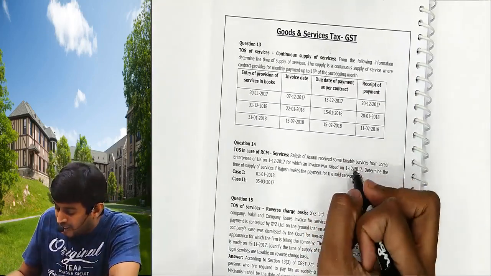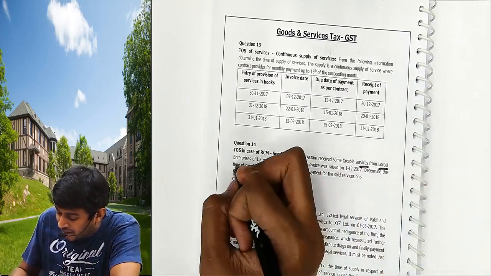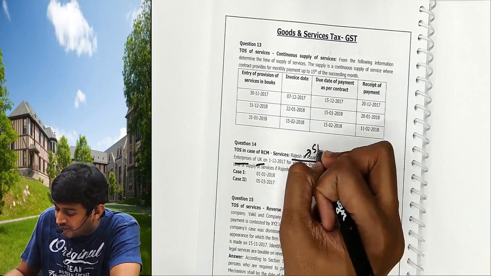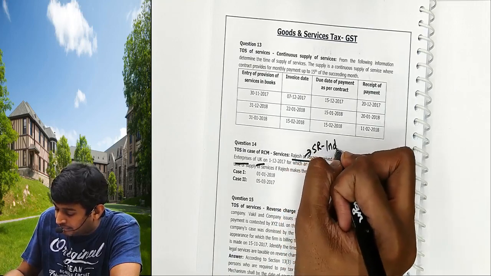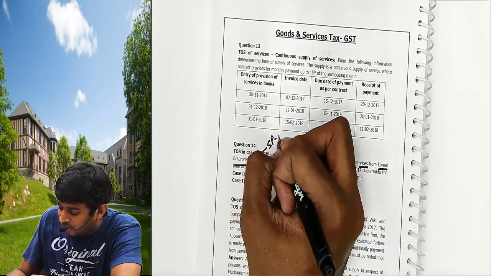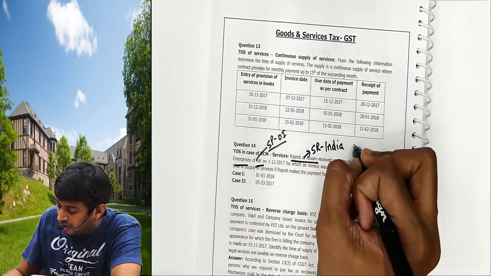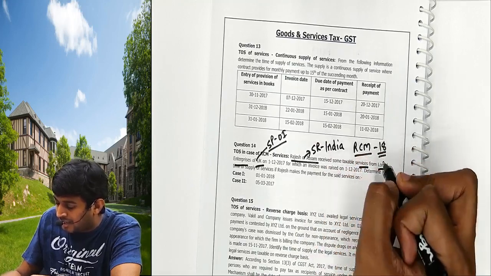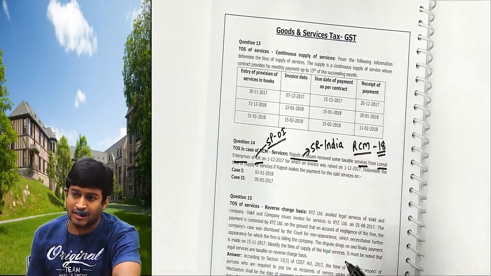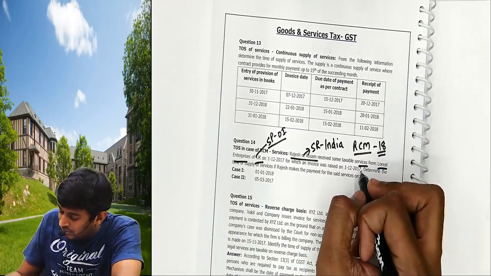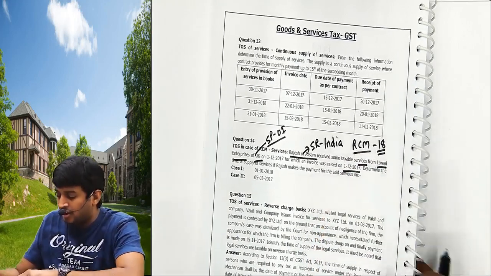Rajesh of Assam received some taxable services from L'Oreal Enterprise of UK. Rajesh from Assam, the service recipient, is from India. L'Oreal Enterprise, the service provider, is outside India. This is an RCM case. You can check in those 18, one service will be there where provider is from non-taxable territory and recipient is from taxable territory. Invoice date is 1/12/17.